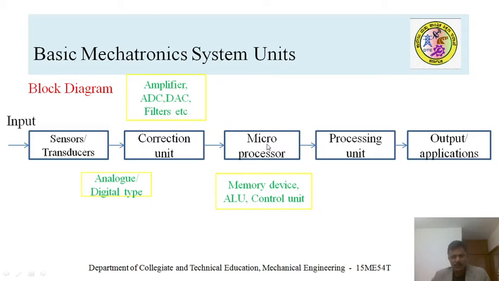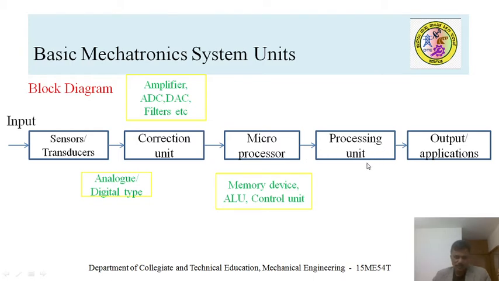The output is again moved to the processing unit. These activities of the microprocessor are controlled by the control unit. Think of your head: the brain is the one which controls the entire human body's functionality. This is how the processor receives the information from the input device and sends the signal to the output device.